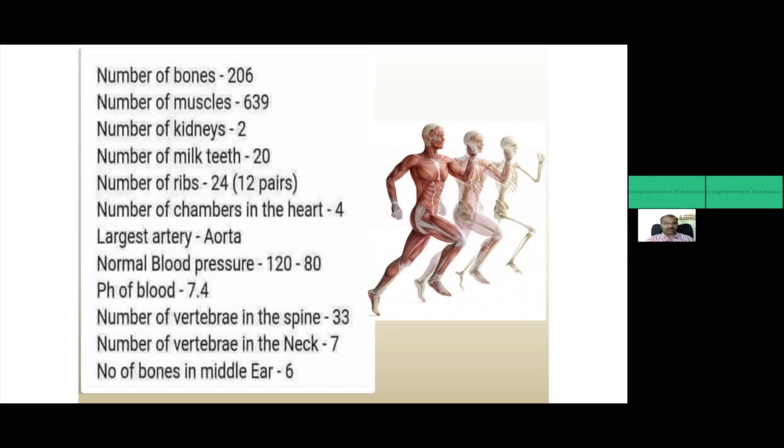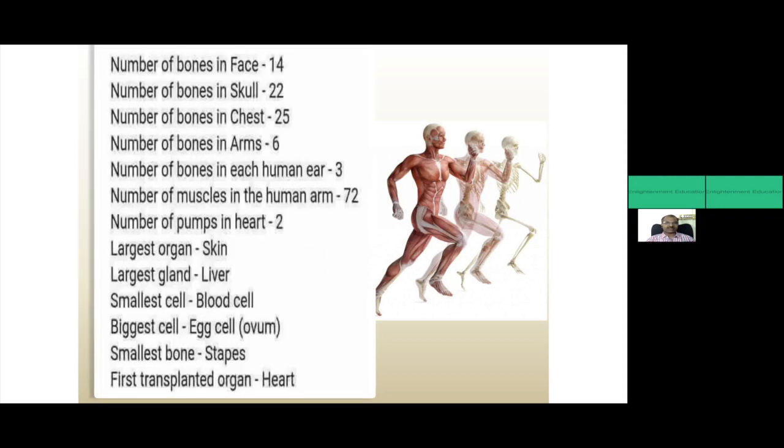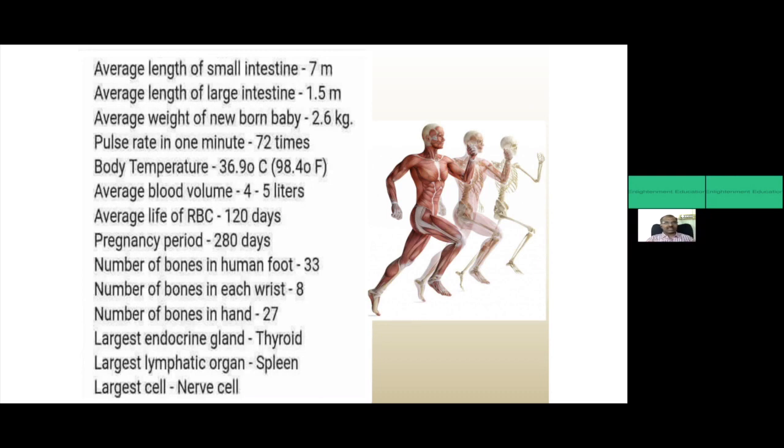Remember the pairs also, sometimes they will ask, and the number of bones in the middle ear. And the average length of the small intestine, average length of the large intestine, the average blood volume, like that. Number of bones in the hand, that's 27.